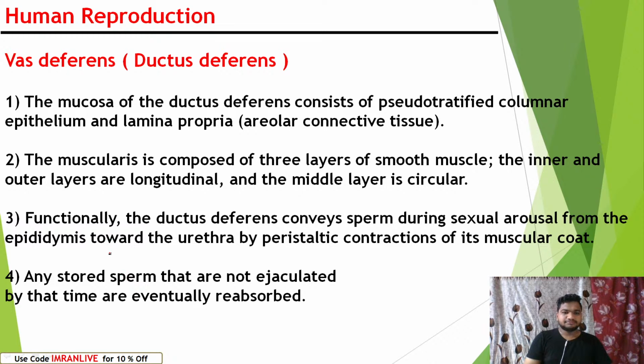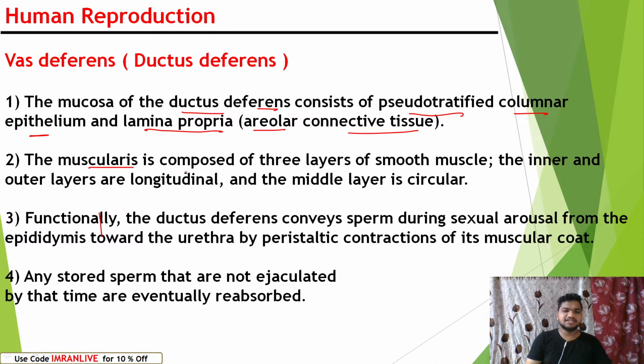The mucosa of the ductus deferens consists of pseudo-stratified columnar epithelium and lamina propria, which is areolar connective tissue. While discussing connective tissues, we all studied the types of tissues also, right?